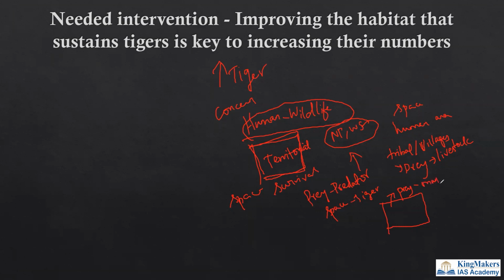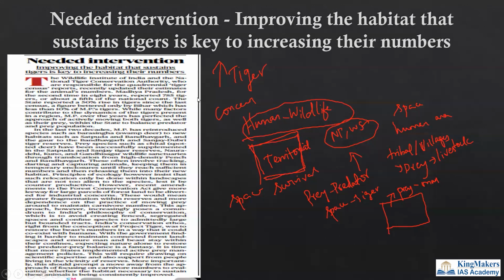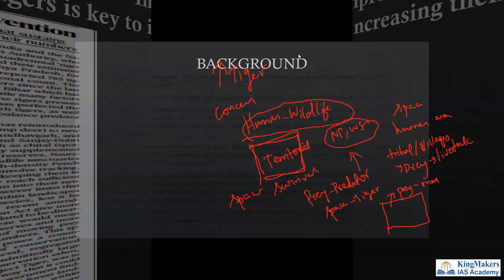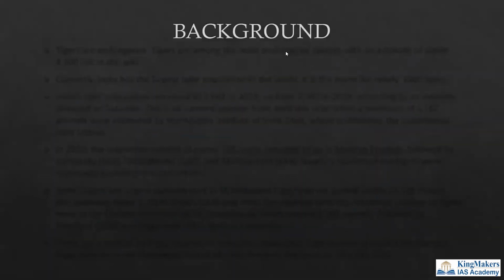So there is a problem that this can happen. So this is the problem which the author is talking about. What is the background? The population or the recent reports are the important things that we have to understand.